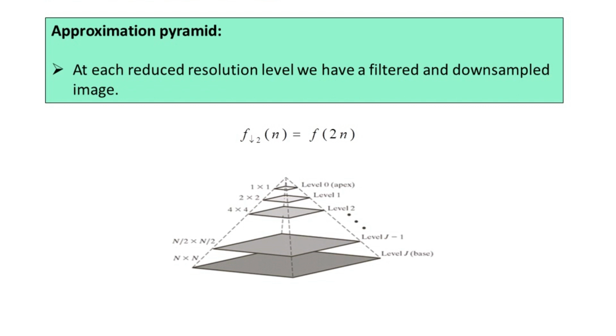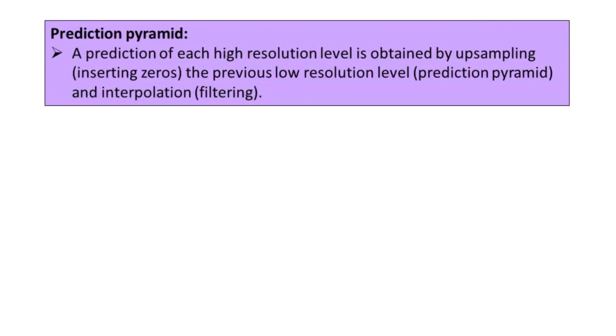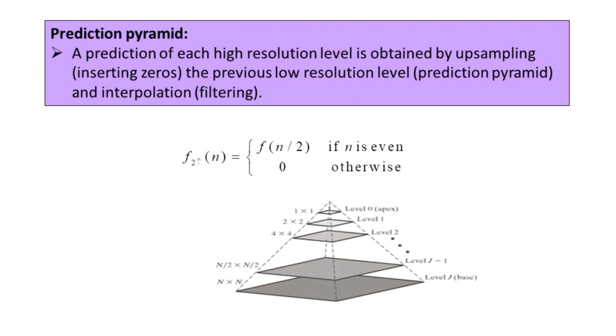Next, the summary for the other type of pyramid, the prediction pyramid, can be shown, where a prediction of each high resolution level is obtained by upsampling, that means inserting zeros, what we call zero padding, for the previous low resolution level, and further interpolating. This is the prototype of the prediction pyramid.